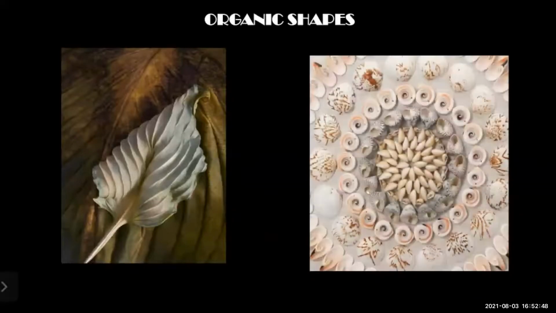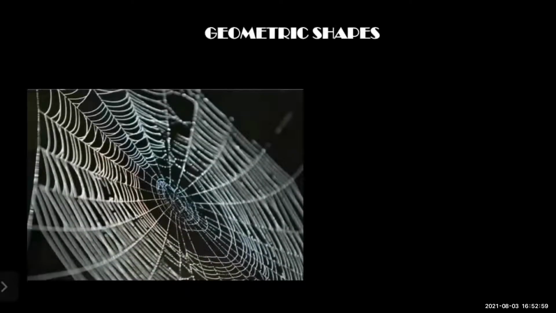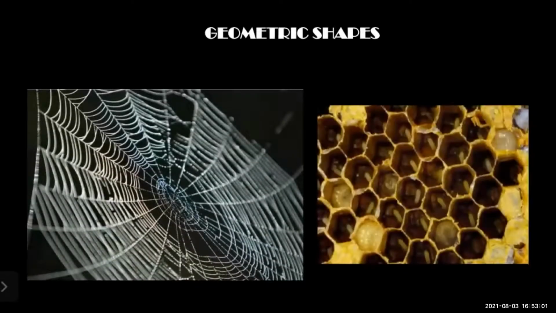Another example is a seashell. They also do not have any specific names. These are called organic shapes. And geometric shapes, for example the spider web and the honeybee beehive, are regular and mathematically determined shapes. Other examples are circle, triangle, square and so on.